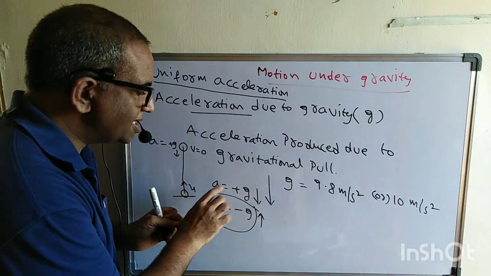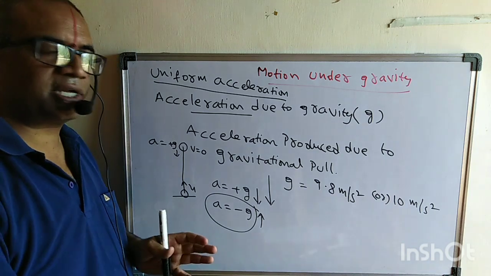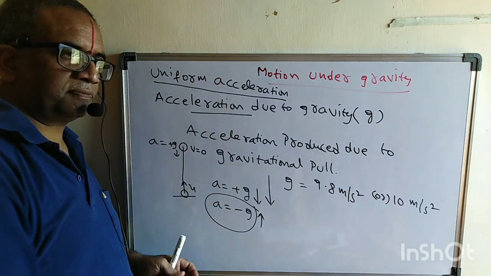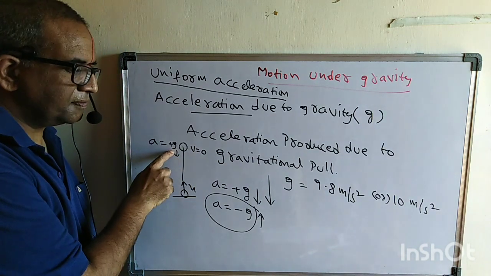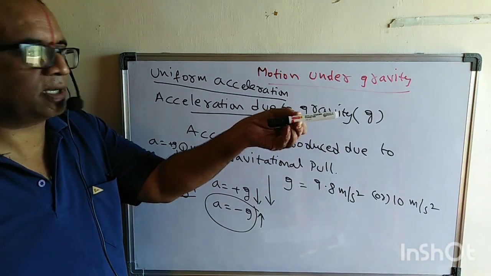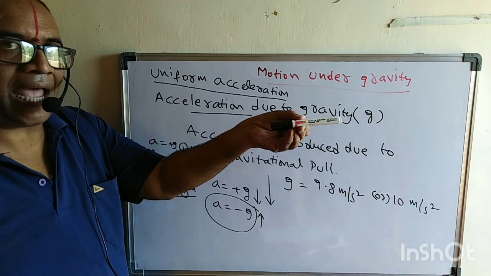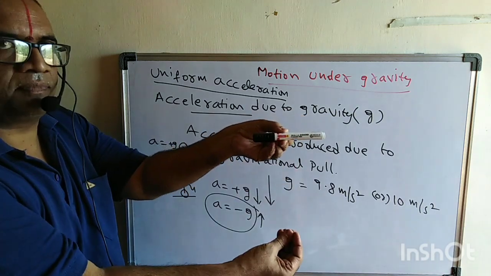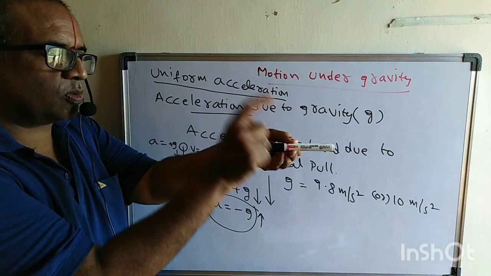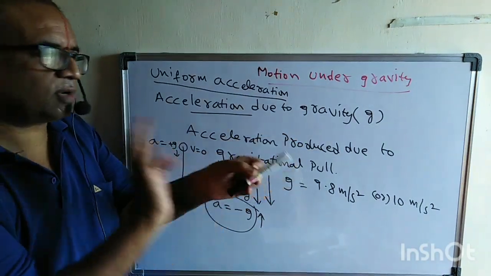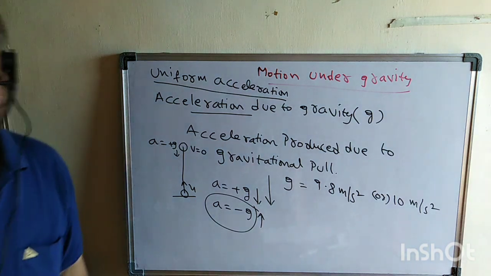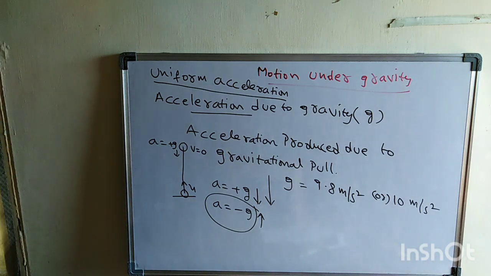And the acceleration due to gravity is always acting in which direction? In the downward direction. Even though the velocity is 0, the acceleration is there. So for example, if I am holding this one, what is the acceleration acting on this one? Nothing but g. Whether it is at rest or in motion, g is always acting. Are you following what I am saying here? Please kindly note down these points.